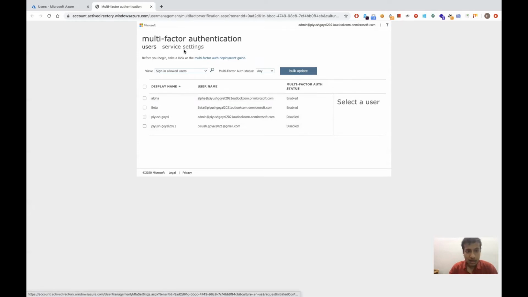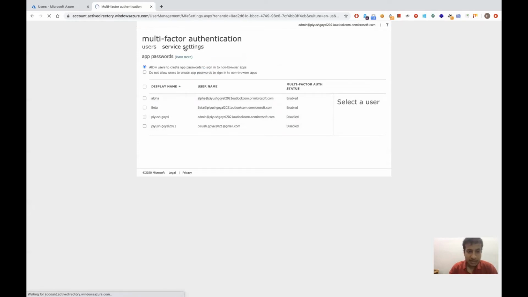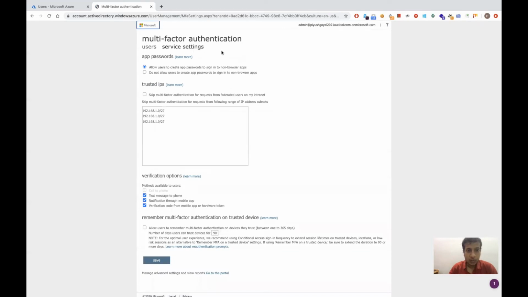So let's see some more of the threats that we had discussed and their countermeasures. When we go to service settings, the first setting we see is app passwords. So what are app passwords? App passwords are the passwords that are generated by the application that do not support MFA. These are different from user passwords since the application itself generates it. So these are strong passwords.